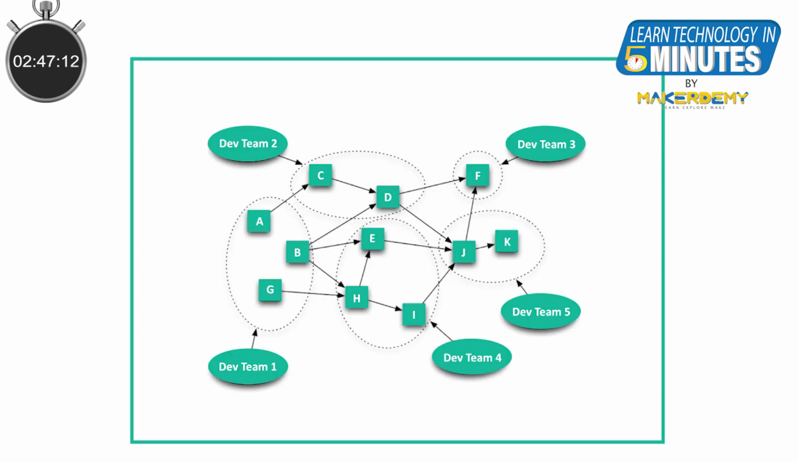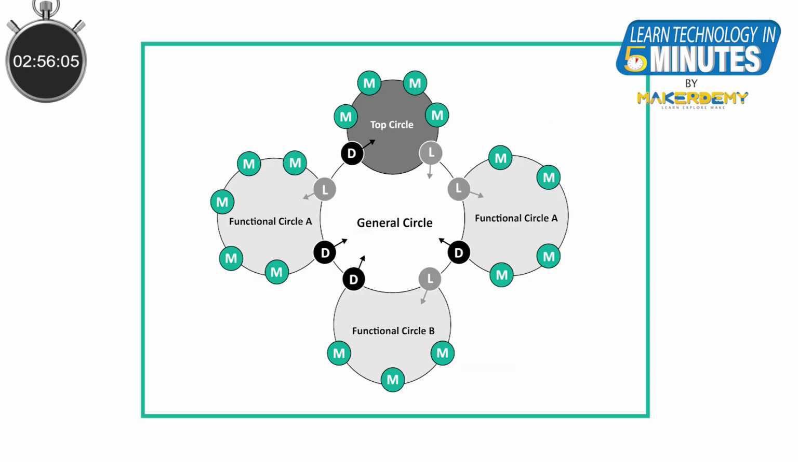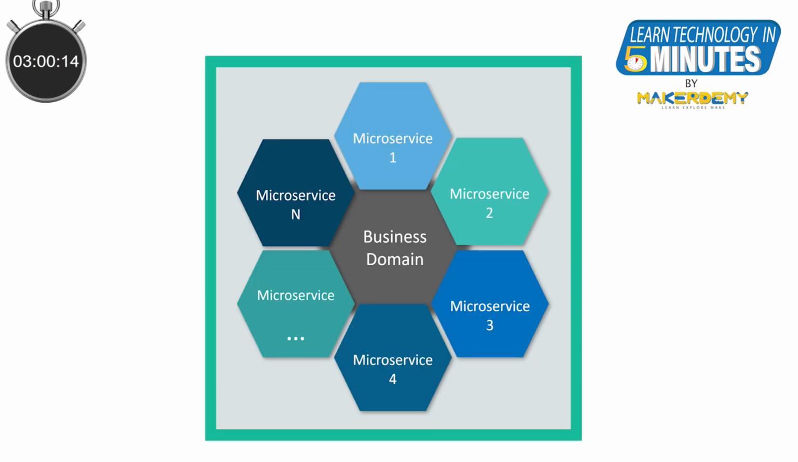4. Localized complexity. Each service is compartmentalized, meaning that other teams working on the same project need not be aware of the internal working of another team's module. This compartmentalization of knowledge and complexity makes it easier to create and manage large applications.